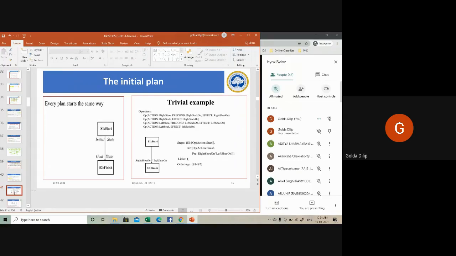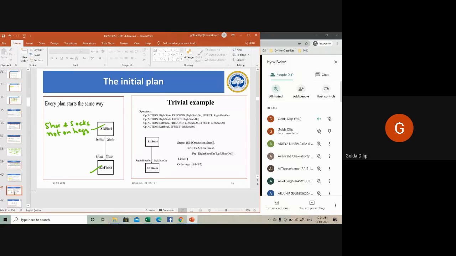Here you have the start state and the finish state. It's a shoe and socks problem. The start state is, let's say, the shoe and socks not on legs.